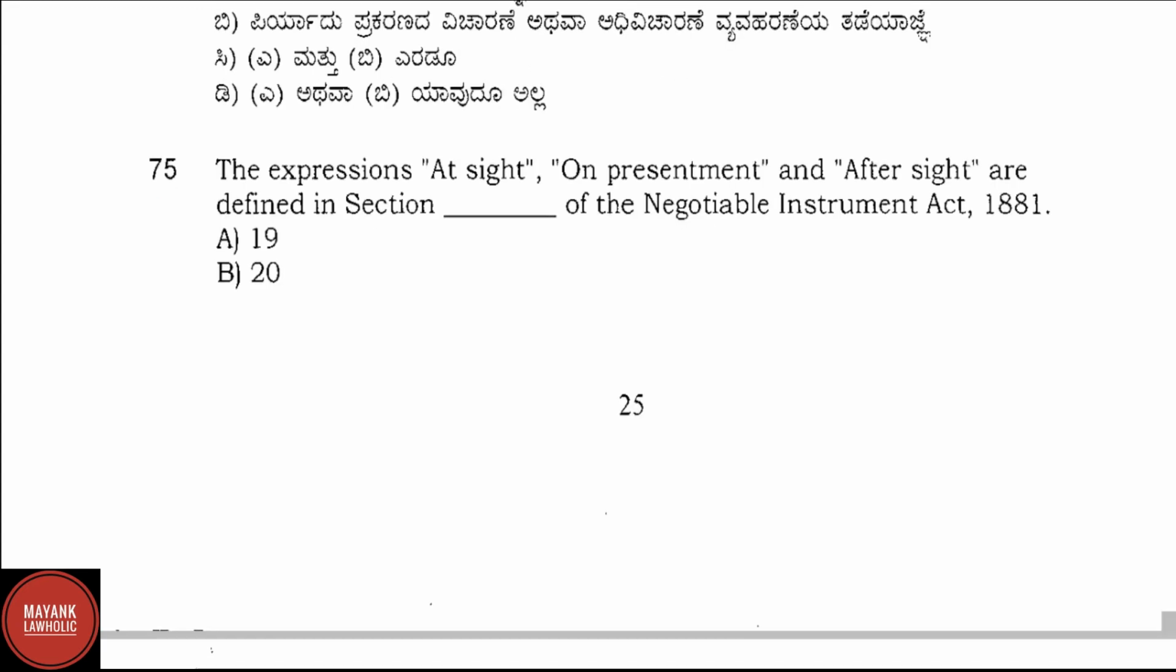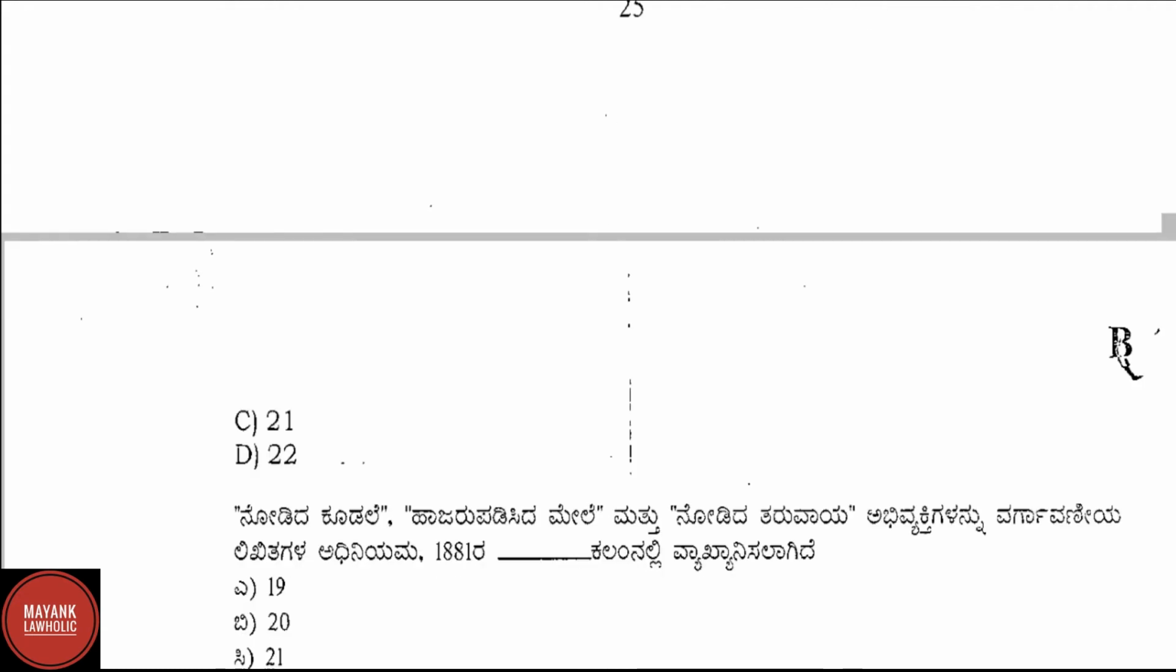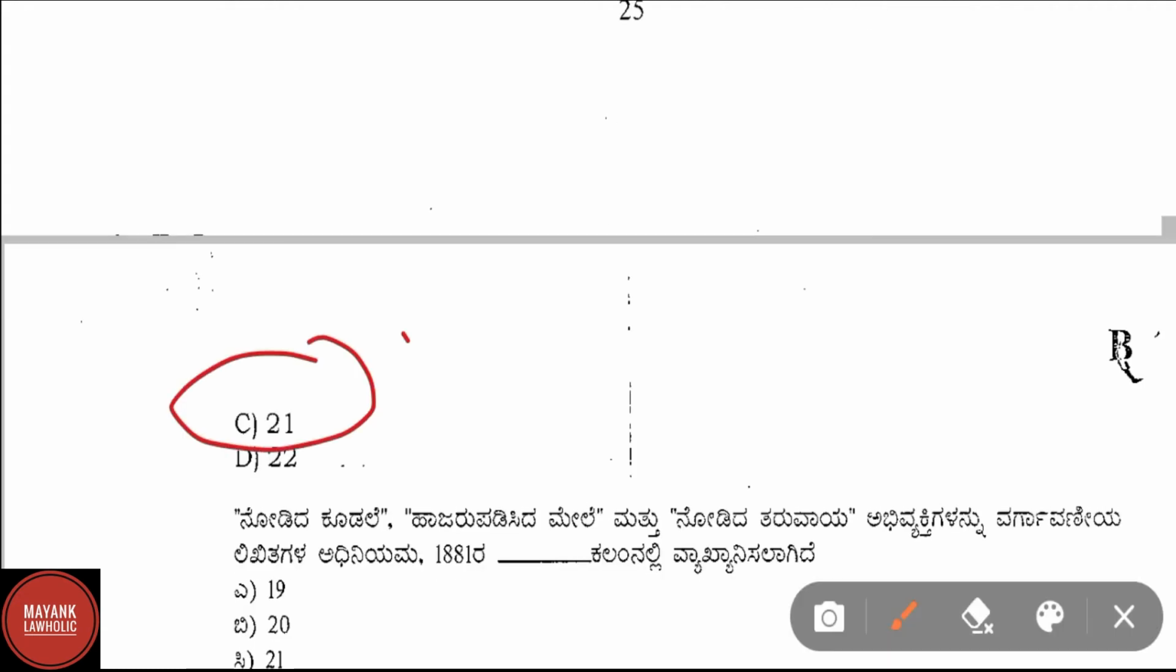Question number 75. The expressions at sight, on presentment, and after sight are defined in section dash of the Negotiable Instruments Act. Correct answer here is option C, that is section 21 of the Negotiable Instruments Act.